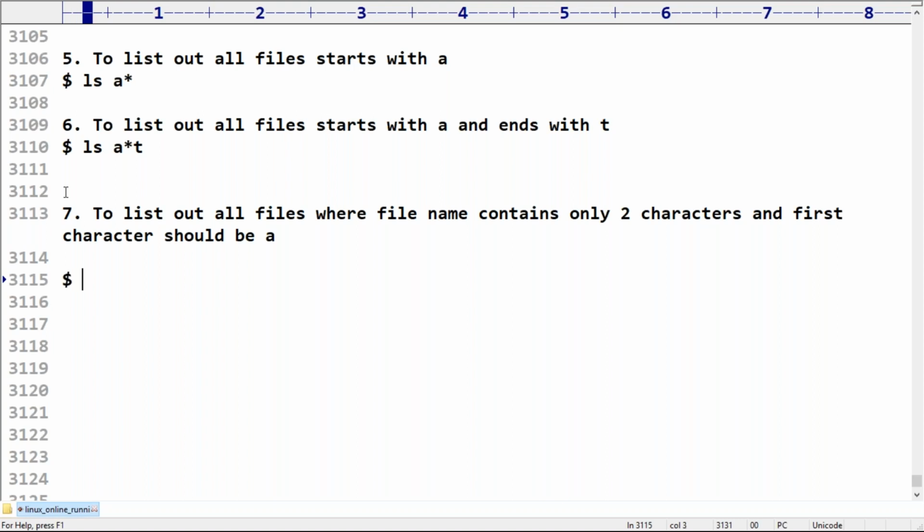Can you please guide me: what is the regular expression I have to take? Compulsory the first character should be A. We are not having any choice for that A.